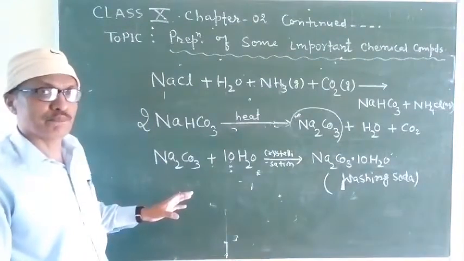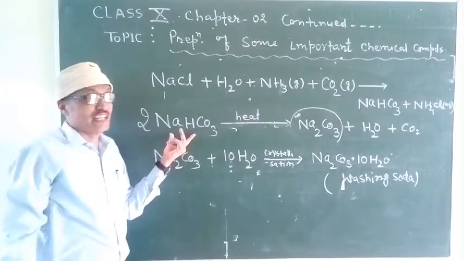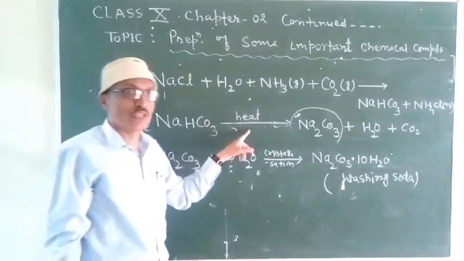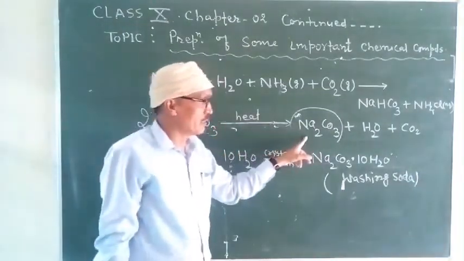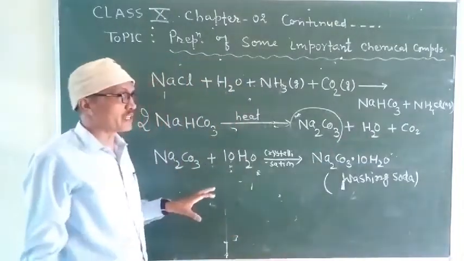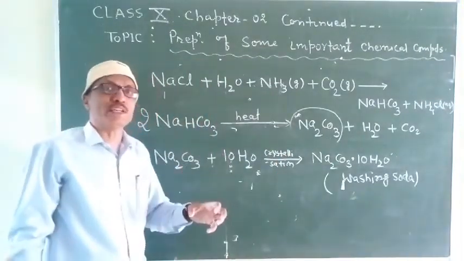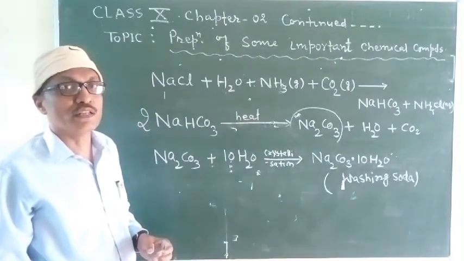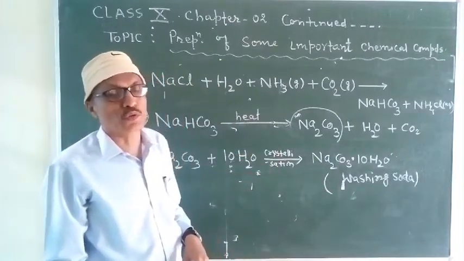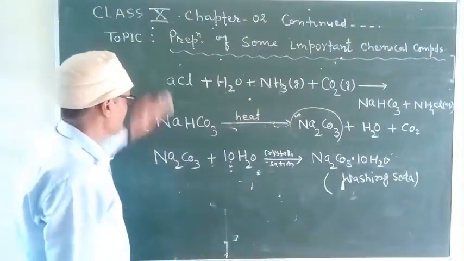In the second step, this sodium hydrogen carbonate is taken out from NH4Cl, and after drying, it is heated strongly, where it gets decomposed, giving sodium carbonate, water and carbon dioxide. And in the third step, this anhydrous sodium carbonate is dissolved in water, and after crystallization, finally we obtain washing soda. This is the ammonia soda process, the Solvay process. So keep in mind.